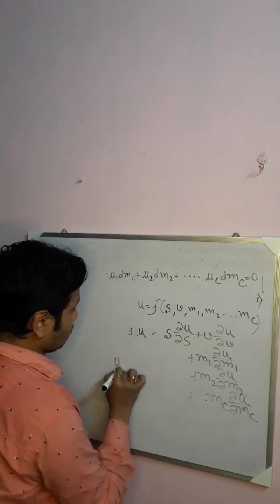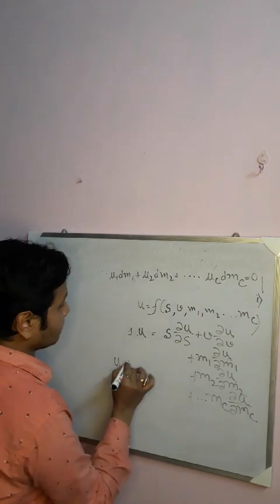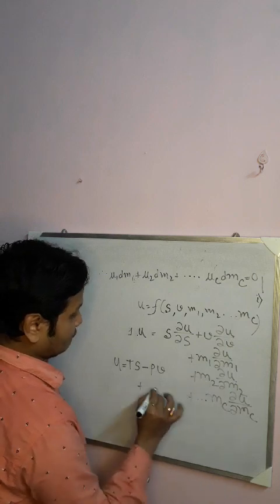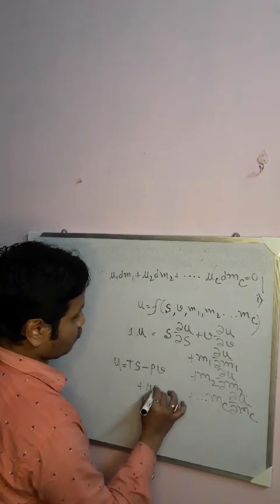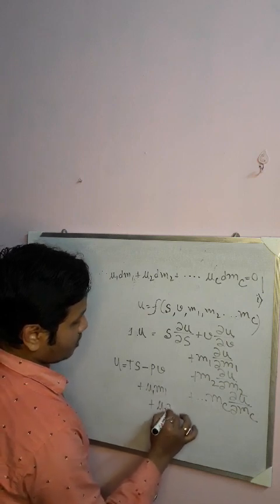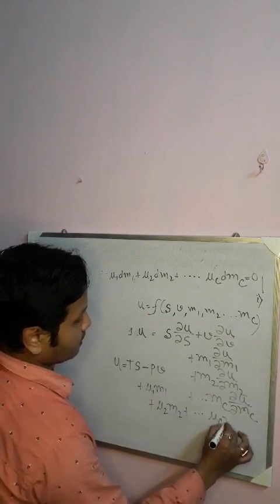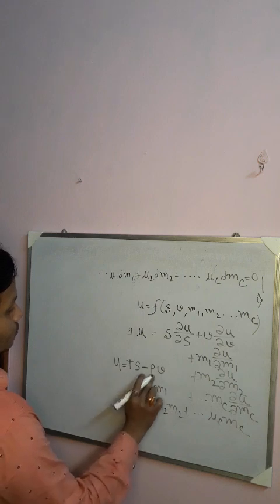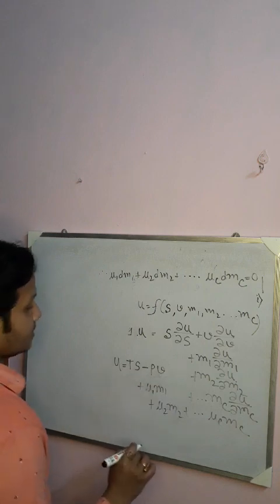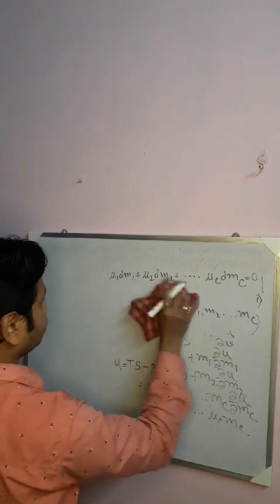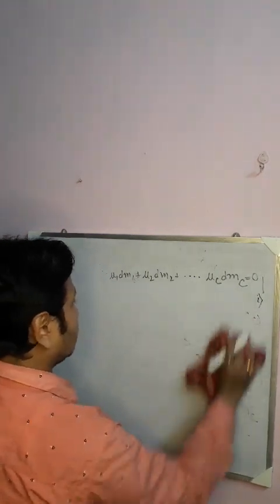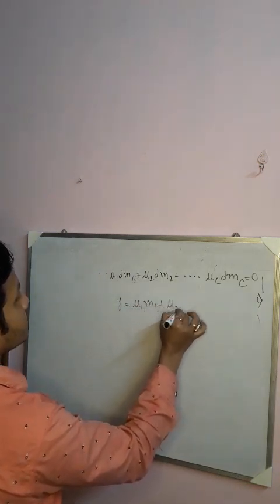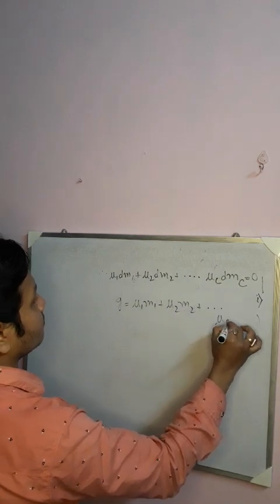So you can write U equals, what is this? This is T, TS, and this is P, PV, plus you can write this is mu1, so mu1 M1 plus mu2 M2 plus mu_c M_c. Okay, this you can also write. Now this is G: U plus PV minus TS, this we can write as G. So from which we can write G equals mu1 M1 plus mu2 M2 plus mu_c M_c.